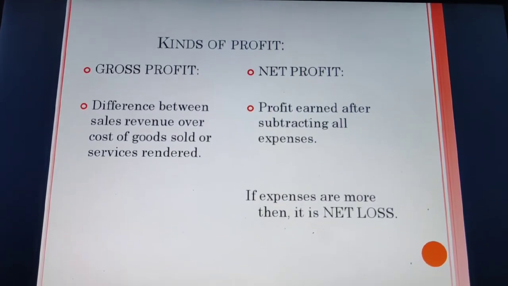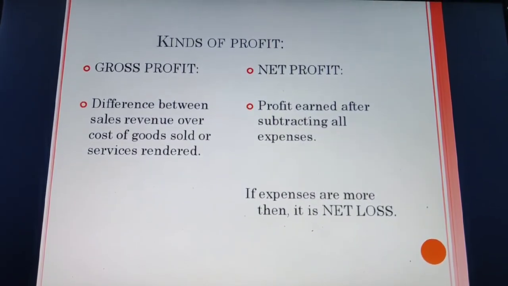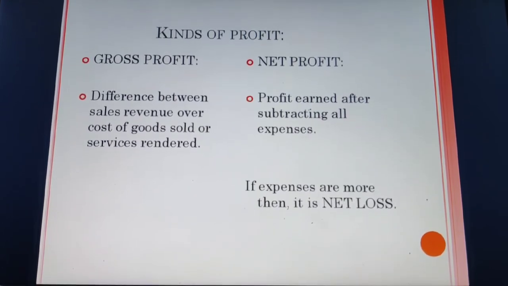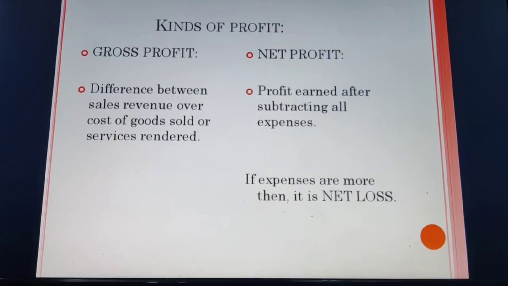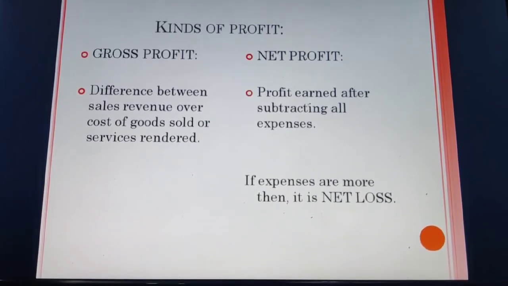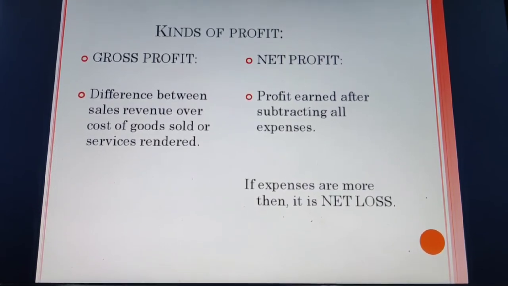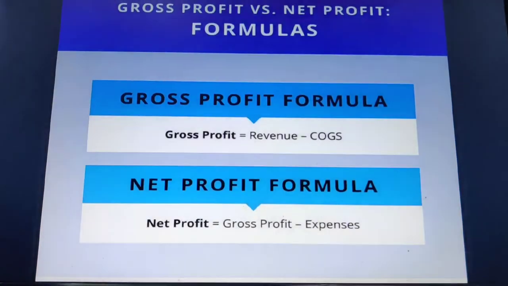Next, kinds of profit. We have two kinds of profit: gross profit and net profit. Gross profit is the difference between sales revenue and cost of goods sold or services rendered. Net profit is the profit earned after subtracting all expenses. If expenses are more, then it is a net loss. I know it is a little bit unclear. Let us go through it.